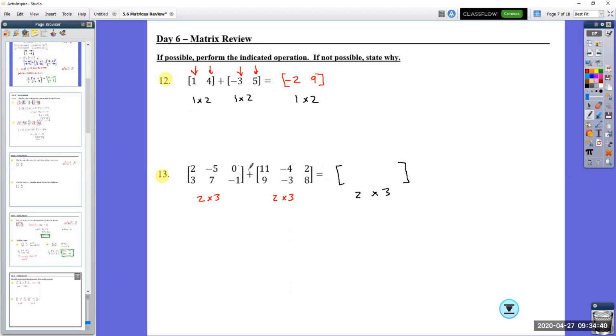I'm going to add this up. 2 plus 11 is 13. 3 plus 9 is 12. -5, that middle one. I'm just going to do these middle ones next. -5 plus -4 is -9. 7 plus -3 is 4. 0 plus 2 is 2. -1 plus 8 is 7.